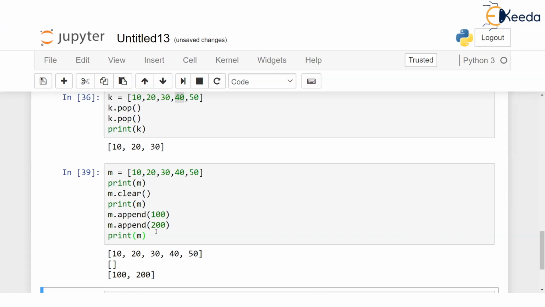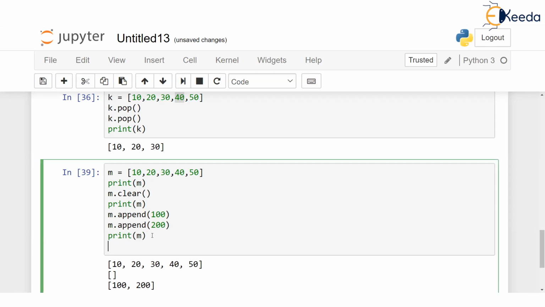What am I talking about? Let's see. Suppose I use a keyword called del. Del is a keyword, not a function. And if I say del m, where m is the list, then it deletes this list from the memory itself. That means from now onwards, there does not exist any list called m. There does not exist such a name at all.